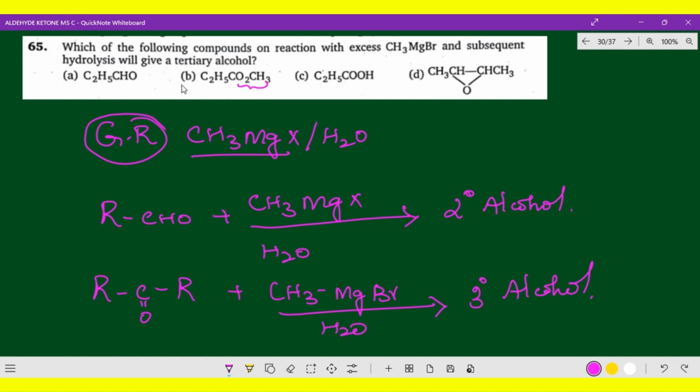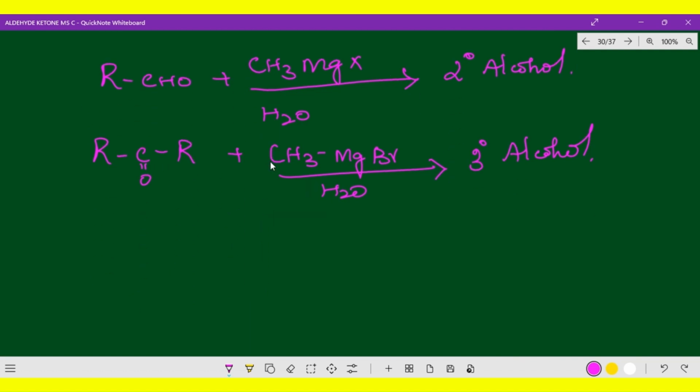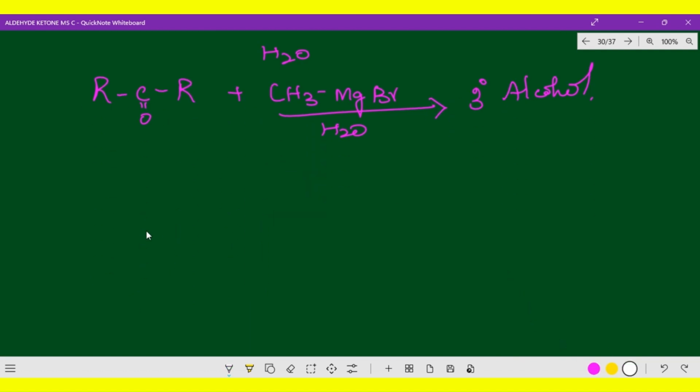And whenever you are thinking about a methyl keto group, please remember the iodoform test also, so that will be helpful. And here, of course, aldehyde. Just now I mentioned the aldehyde group can be converted to a secondary alcohol with the help of the Grignard reagent CH3MgX, and the keto group can be converted to a tertiary alcohol. An acid group, when reacting with a Grignard reagent, gives a hydrocarbon, an ester you will get, and an epoxide gives only a secondary alcohol. I want to explain each and every thing so that it will be easy whenever the question comes.